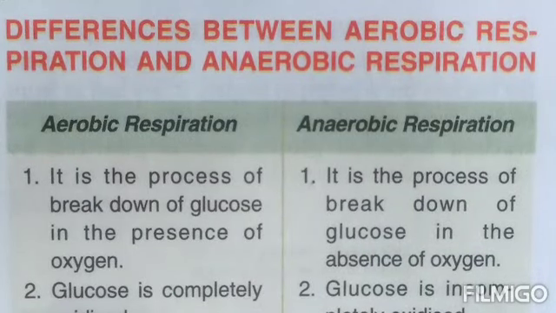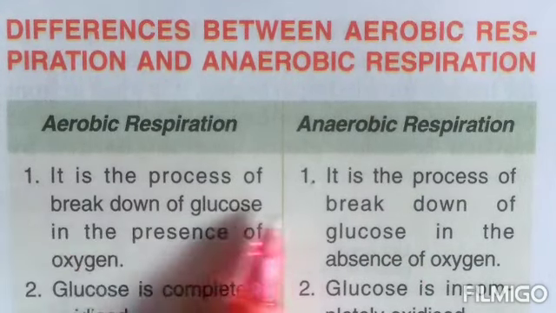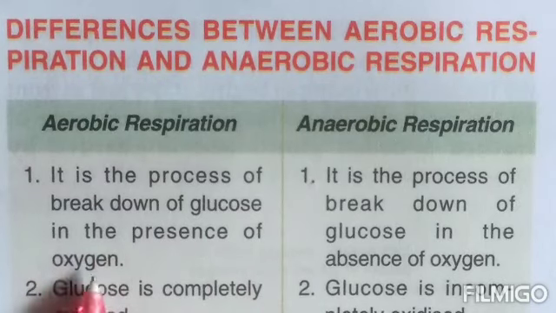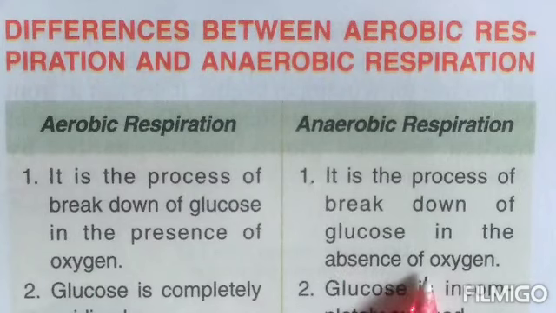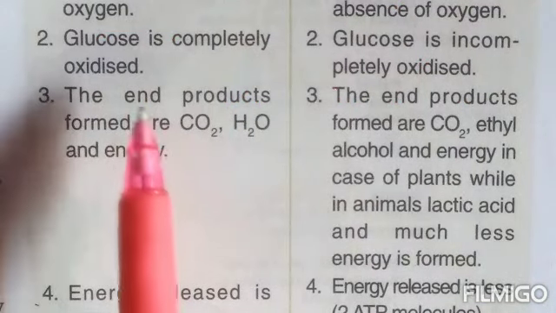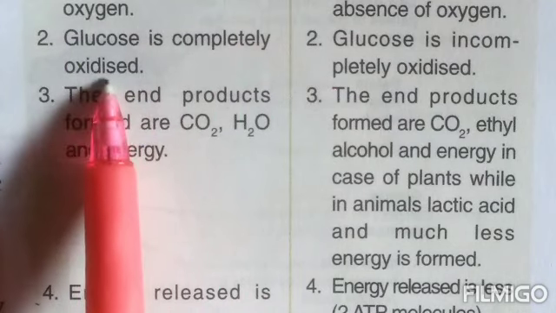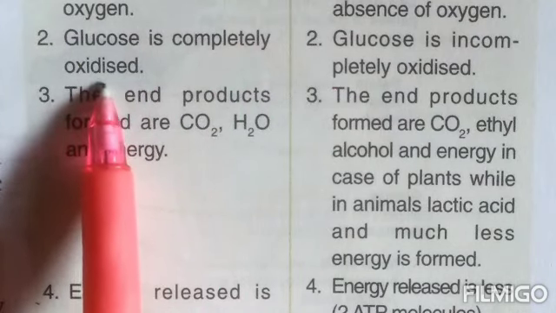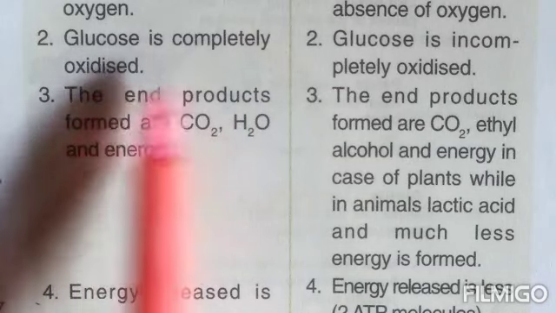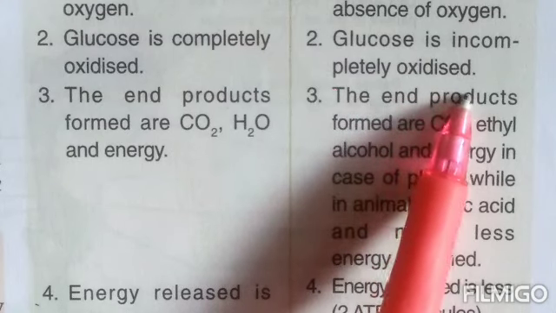Coming to the differences between aerobic and anaerobic respiration. First, aerobic: it is a process of breakdown of glucose in the presence of oxygen. That means it will take place in the presence of oxygen. Anaerobic is also the breakdown of glucose, but in the absence of oxygen. Under aerobic, second point, glucose is completely oxidized. That means the complete food will get broken down to release energy and carbon dioxide plus water. In anaerobic, glucose will be incompletely oxidized to produce ethyl alcohol and carbon dioxide.